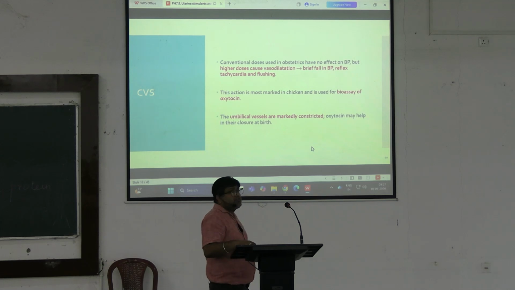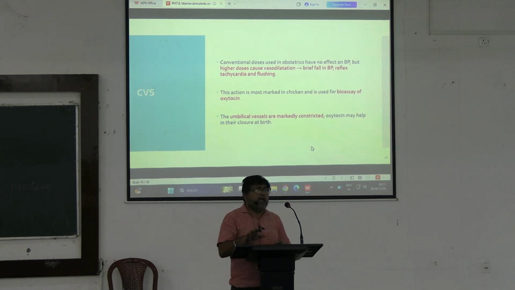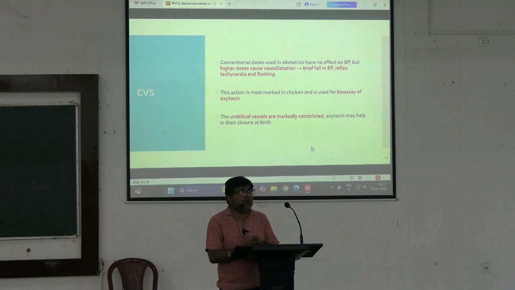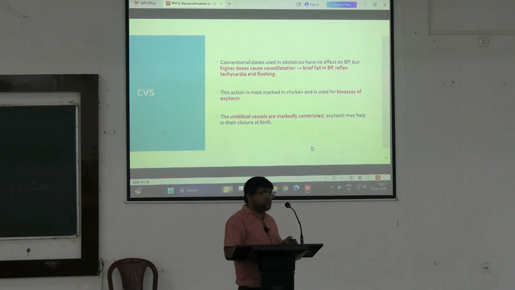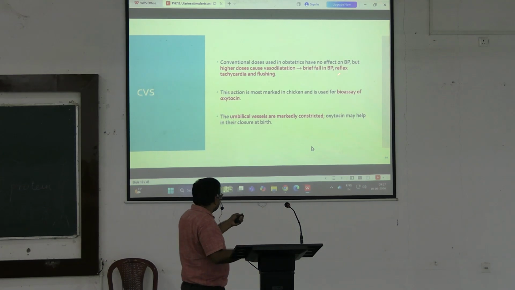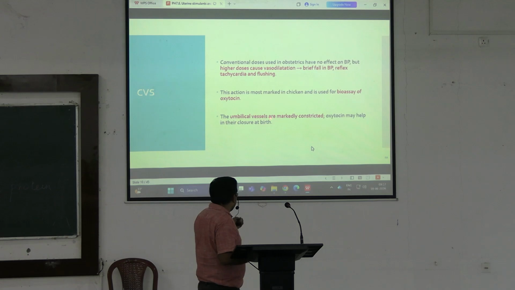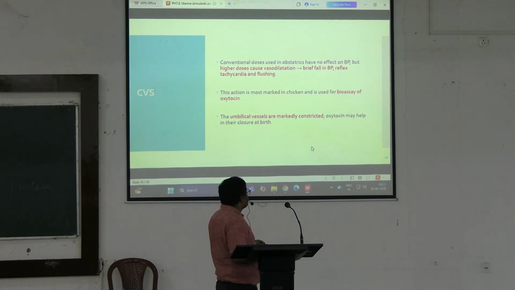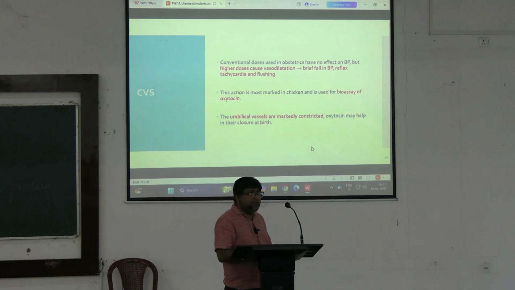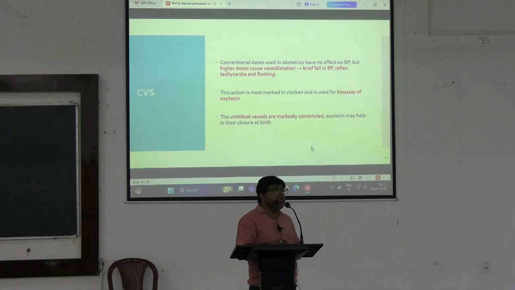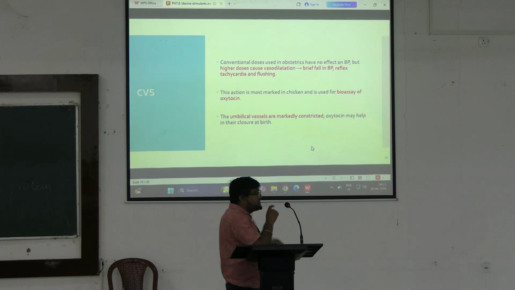Now, coming to the action on the cardiovascular system, at conventional doses used in obstetrics, oxytocin has no effect on the cardiovascular system. But at higher doses, it causes vasodilatation leading to a fall in blood pressure, reflex tachycardia and flushing. The umbilical vessels are markedly constricted, and thus possibly oxytocin plays a role in the closure of umbilical vessels at birth.